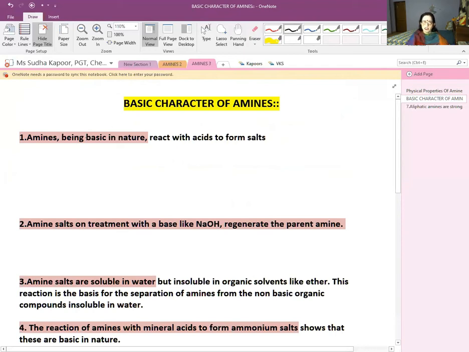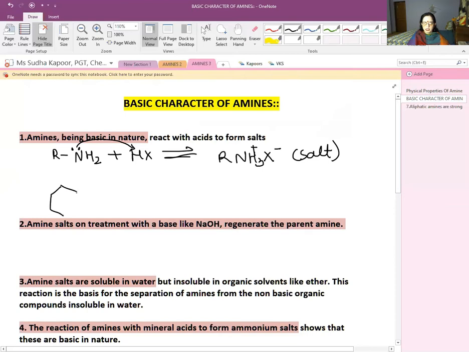So we can say that the amines are basic in nature because they react with acid and they easily form the salt. So with the help of the reaction, we can show it. That is, there is a lone pair. It is treated with HX, any of the acid, the movement of lone pair towards the H, and we will be getting the product as RNH3 positive and X negative. The salt is formed. As we know that the acid and the base react together to form the salt.